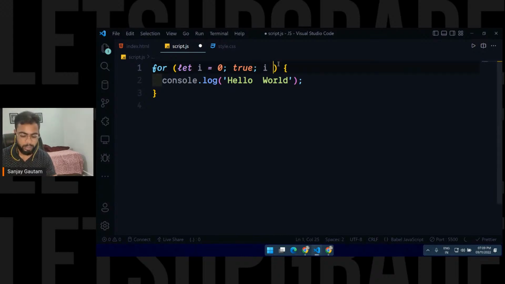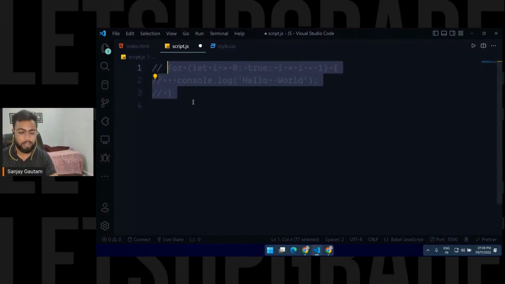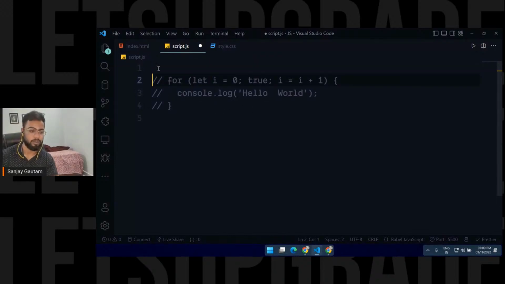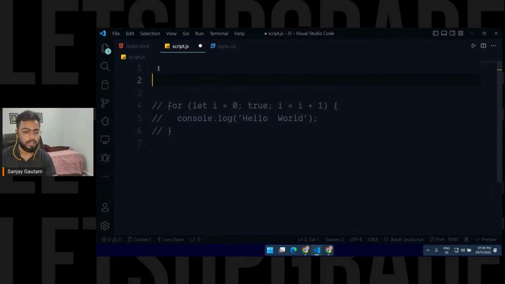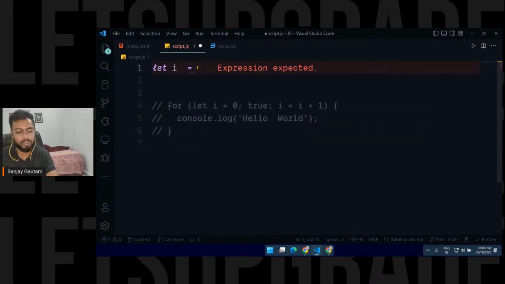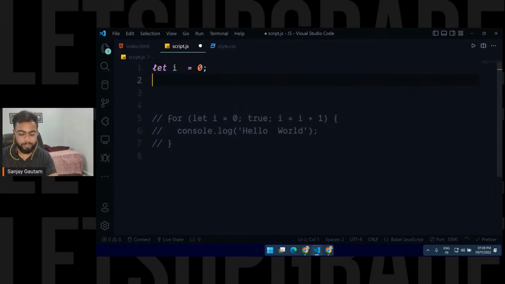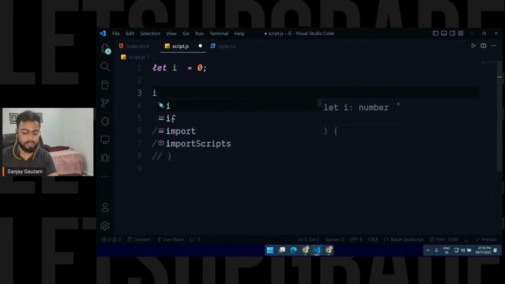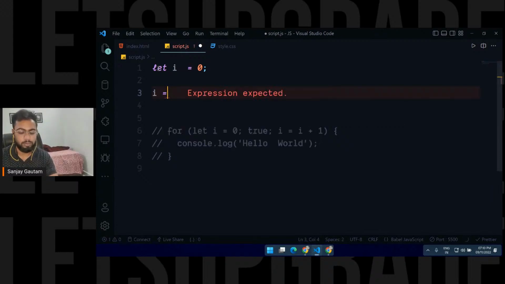In the third part I'm making i equals i plus 1. I'm just increasing the value of i by 1. Let me show it to you. First, I created a variable i equals 0. Mostly we name it i, but you can go with any variable. You can increase the value of i by 1 by doing i equals i plus 1. This we call incrementing a variable.